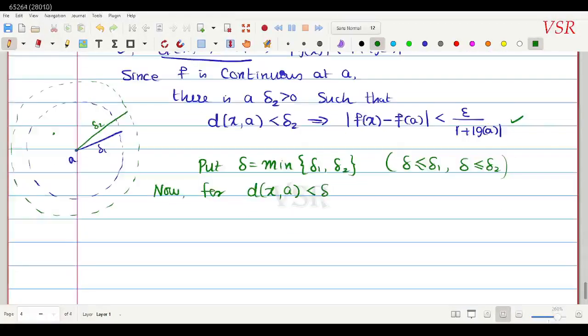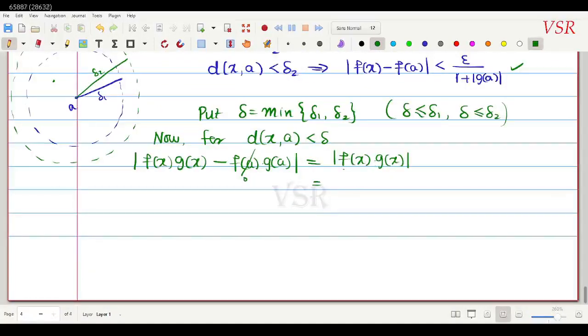Now, modulus of f of x g of x minus f of a into g of a, which is equal to, I know it, but I write it as if I don't. This is equal to modulus of f of x into g of x only, because the other term becomes 0. This is equal to modulus of f of x into modulus of g of x. So this is equal to modulus of f of x minus f of a, because f of a is 0, into modulus of g of x.